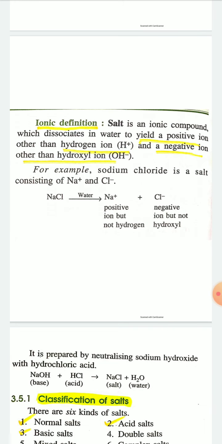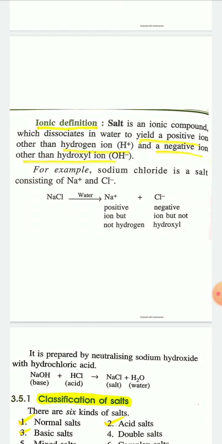According to this definition, salt is an ionic compound which dissociates in water to yield a positive ion other than hydrogen ion, that is H plus, and a negative ion other than hydroxyl ion, that is OH minus.